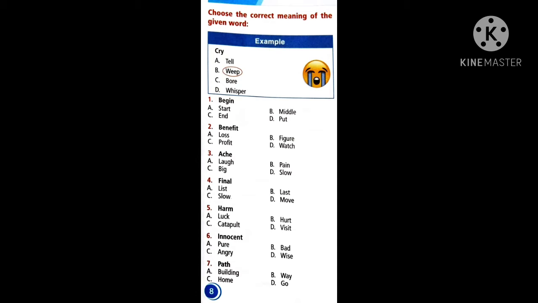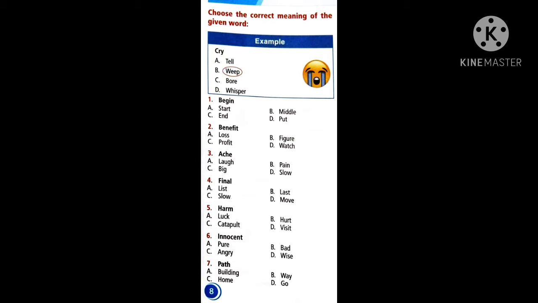Ache, headache, we say headache, stomach ache. What is ache? What does it mean? Does it mean to laugh, pain, big, or slow? Check the answer.